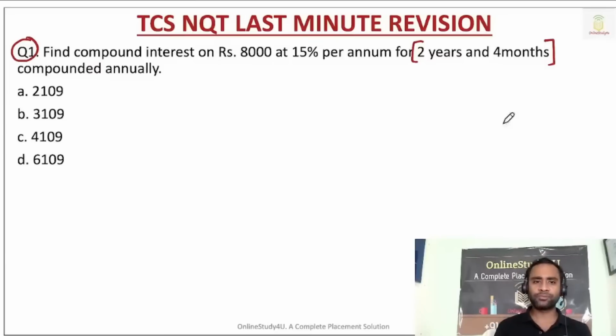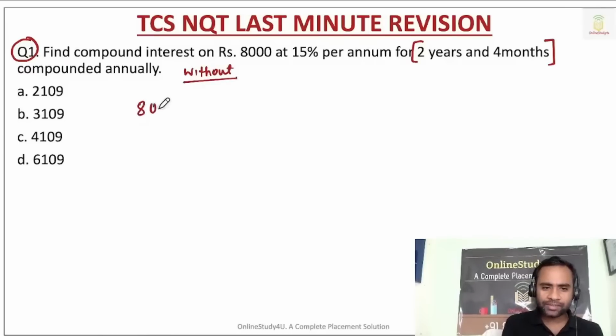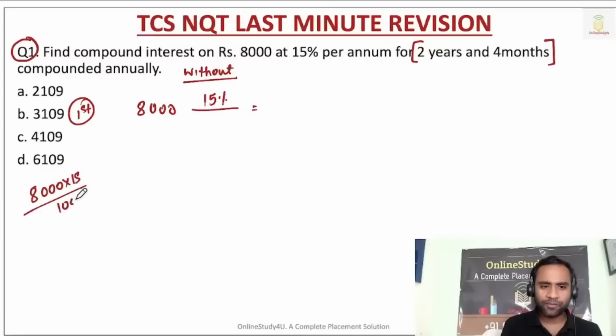Now let us see. I will solve it without the formula. 8,000 is the principal, and for the first year I will calculate interest at 15%. What is 15% of 8,000? It is nothing but 1200 rupees. Now, if it is compound interest, then next year the interest will be calculated on this total.